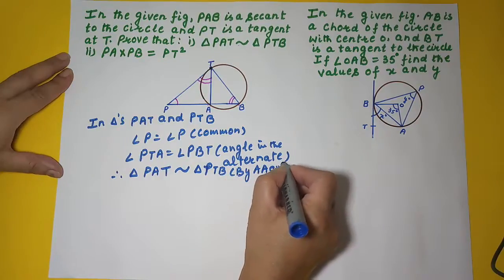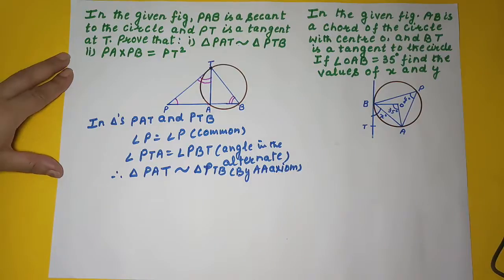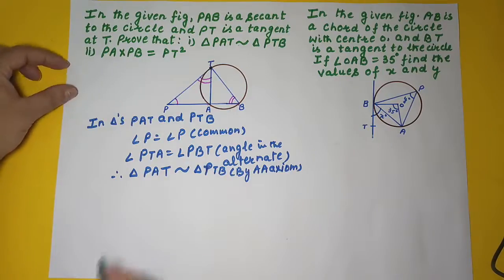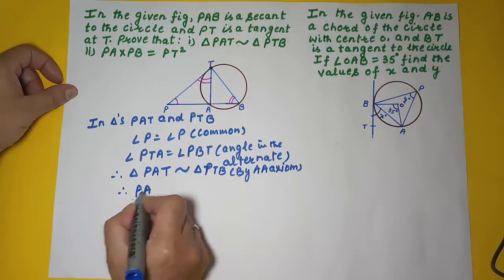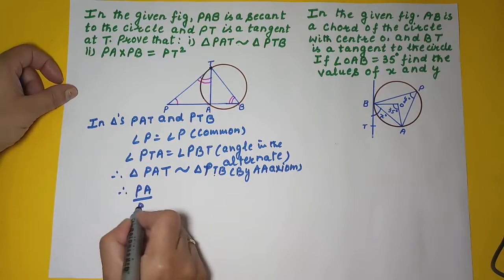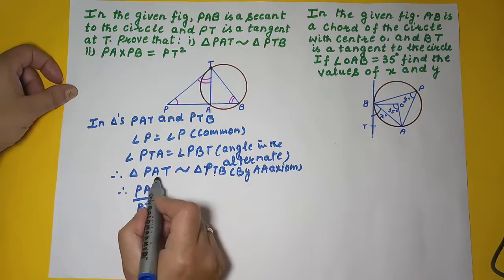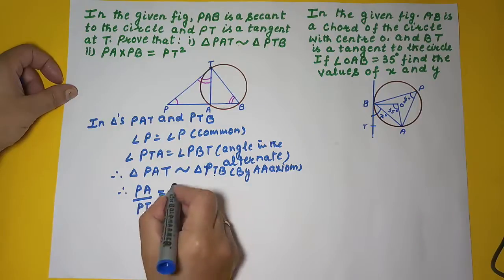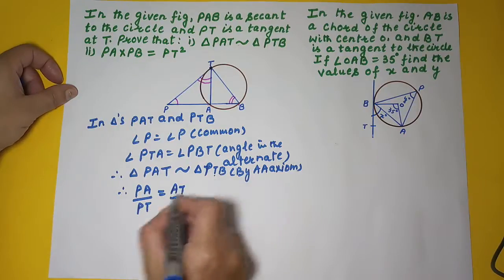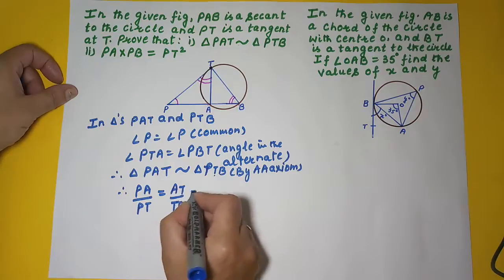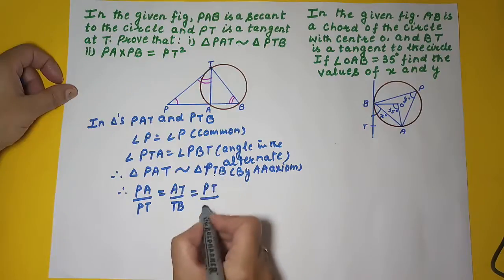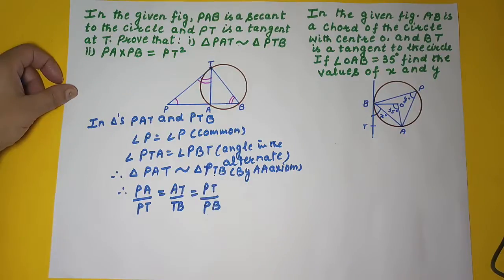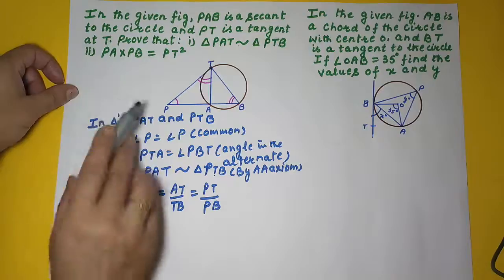So, they are similar. Now, we know that when two triangles are similar, their corresponding sides are proportional. What does that mean? That means, therefore, PA upon PT is equal to AT upon TB, which is further equal to PT upon PB, right? Now, we want PA into PB.